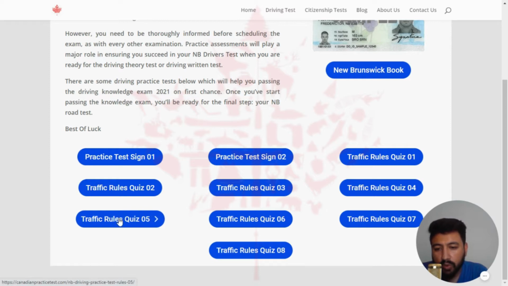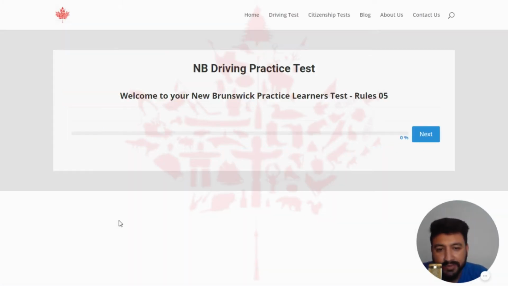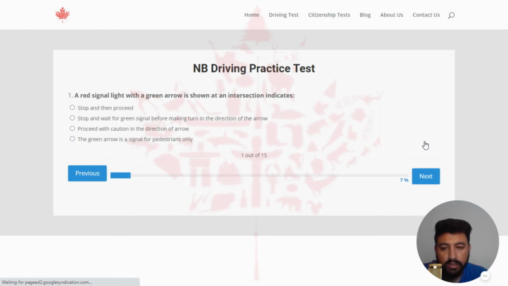I am going to click on traffic rules quiz number 5. Welcome to your new Brunswick practice learners test rule number 5. I'm going to click on next. Here we go. The first question of quiz number 5 is: a red signal light with a green arrow shown at an intersection indicates. The right answer is proceed with caution in the direction of the arrow. So I am going to select the third one, which should be the right one.